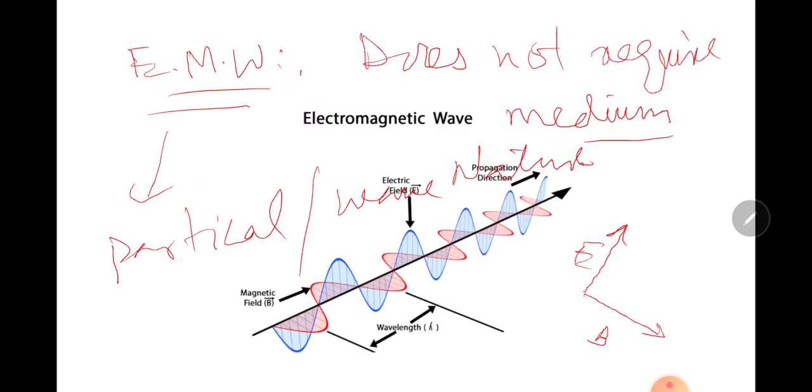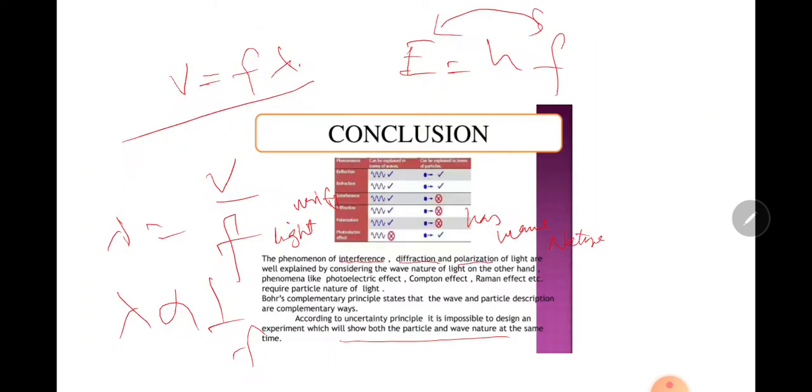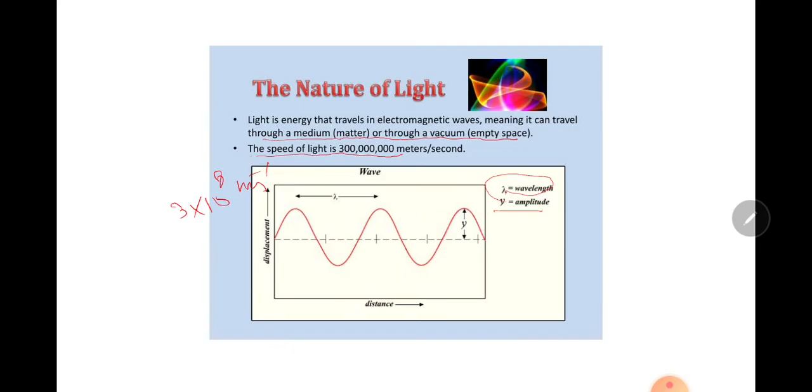Now again, what is the nature of light? Light is a transverse electromagnetic wave that can be seen by the typical human eye. The nature of light was first illustrated by experiments on diffraction and interference. Like all electromagnetic waves, light can travel through vacuum. Light has dual nature. Sometimes it behaves like a wave and sometimes like a particle.